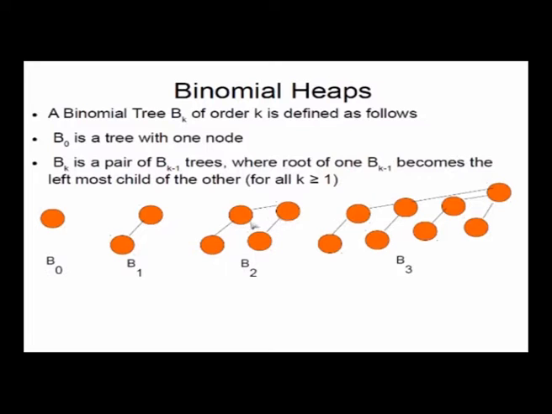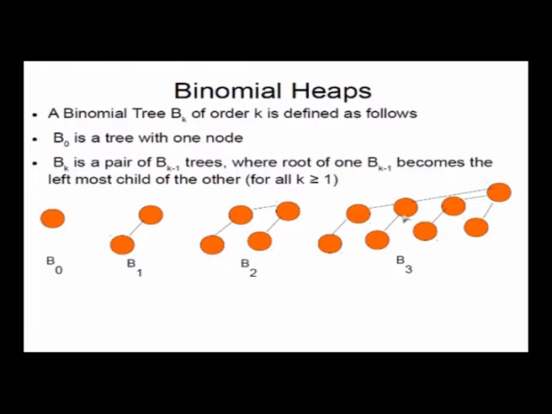So this is one B1 binomial tree, and this is another B1 binomial tree. You make this B1 binomial tree the left child, always the left child, of the other B1 binomial tree. Here we made one B0 binomial tree the left child of the other. Here we are making one B1 binomial tree the left child of the other. Now which B1 binomial tree do you put as the left child? You will put the one which has the higher key on the left, which means that the smaller key will always be on the top.